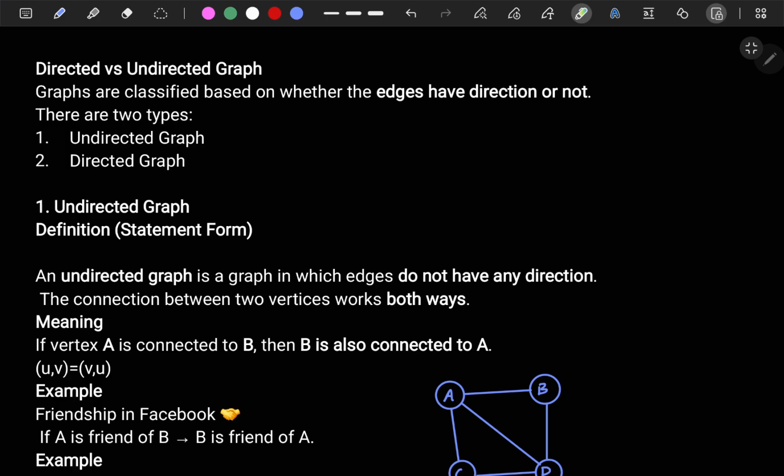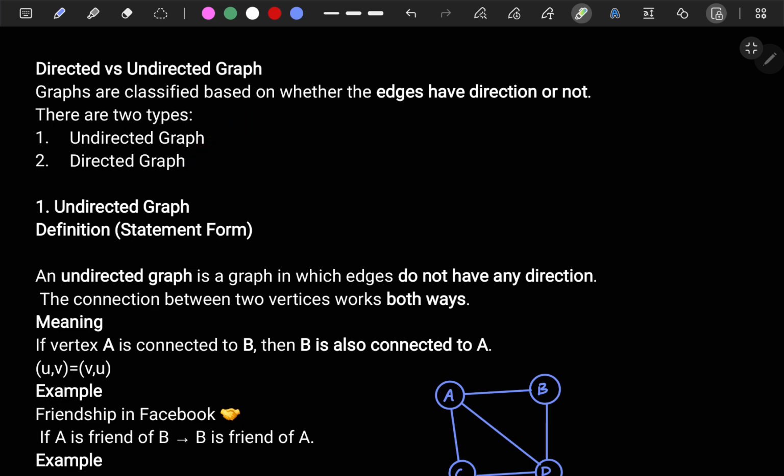Now we will understand something called directed and undirected graphs. A graph can be classified on whether the edges have direction or not. Based on whether the edges have direction or not, you have two classifications of graph: one is undirected and the other is directed graph.